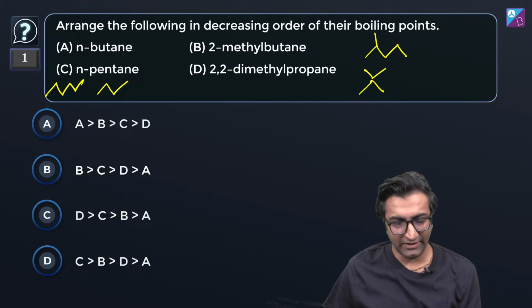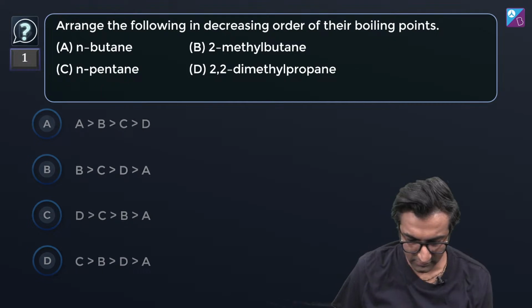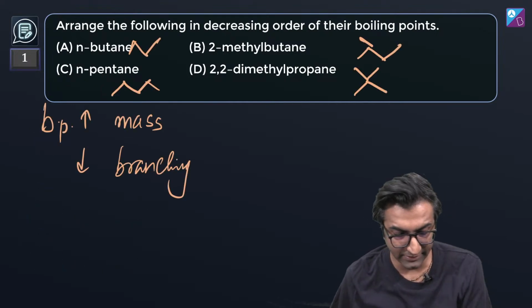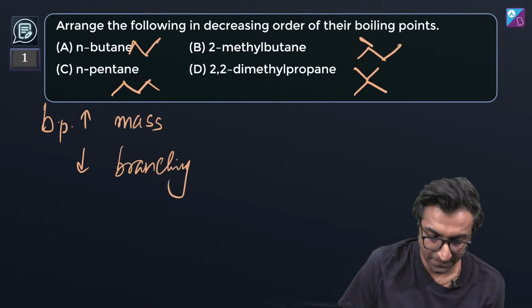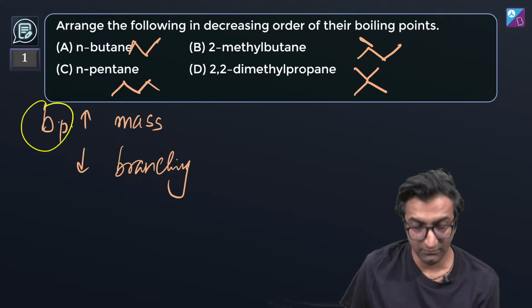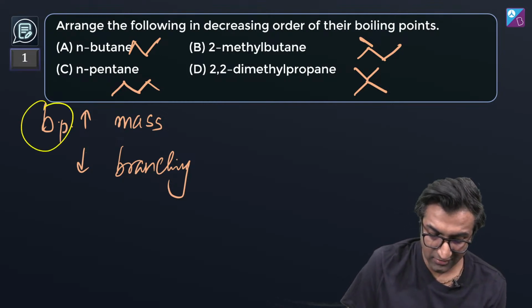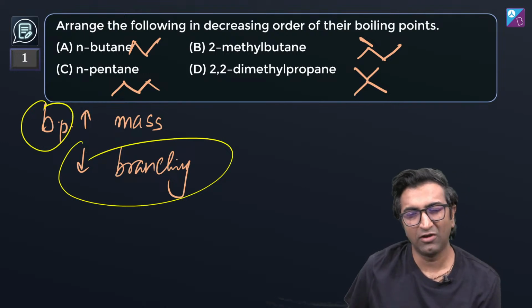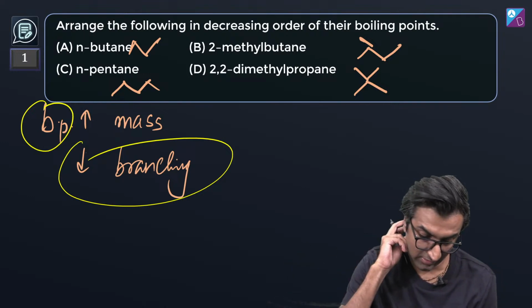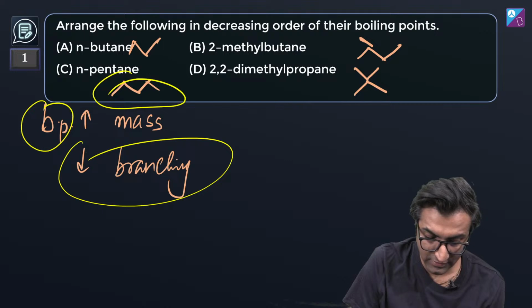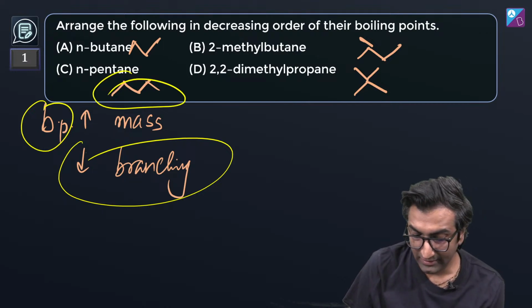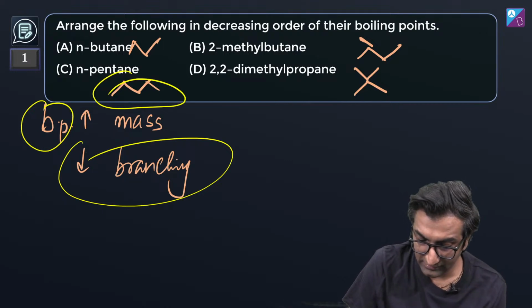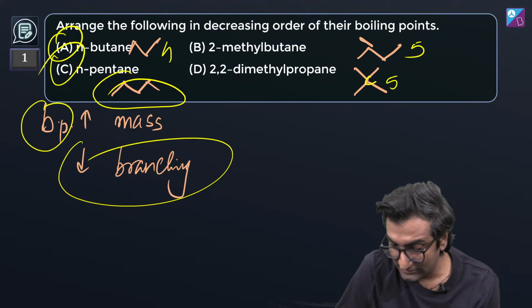Hey, Miss Lyrical says A. Okay, let's see. A, B, C, D is the order according to Miss Lyrical. So this is the general idea. As the mass increases, boiling point increases, and if branching increases, boiling point decreases. These are very straightforward things. Out of all of these, this one should have the highest boiling point. Next, this has 5 carbons, this also has 5, this has 4. So A will be the least, C will be the most.